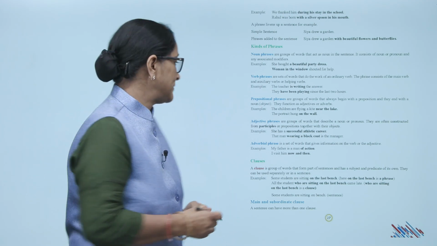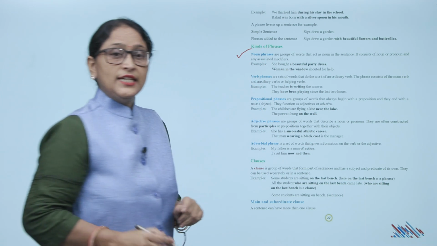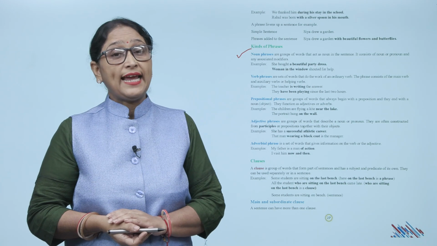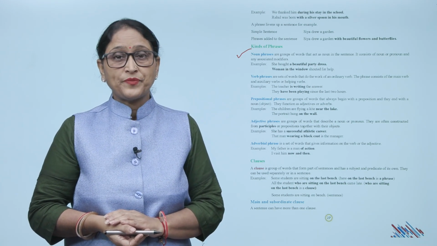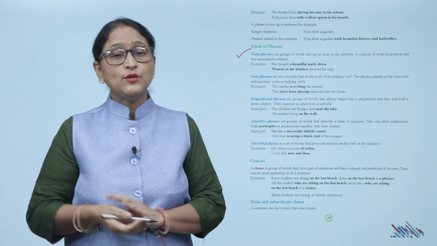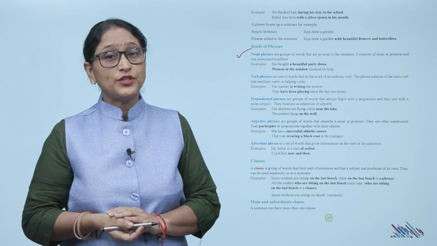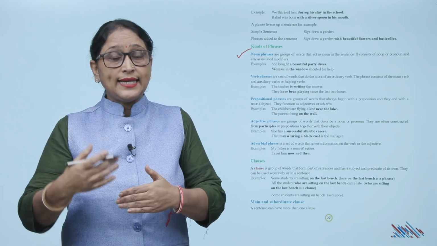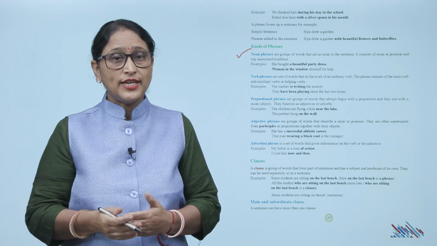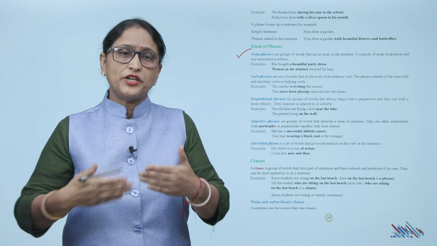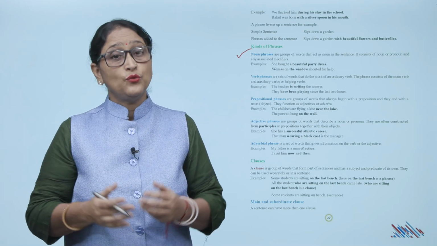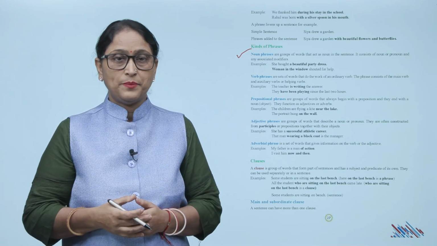Now kinds of phrases. Number 1, noun phrases are groups of words that act as a noun in the sentence. It consists of noun or pronoun and any associated modifiers. जो noun phrase होते हैं वो क्या होते हैं? Sentence में act कैसे करते हैं? As a noun. और ये किससे consist होते हैं? Noun से, pronoun से या कोई भी उससे related modifiers होगा. Examples, she bought a beautiful party dress. Women in the window shouted for help.